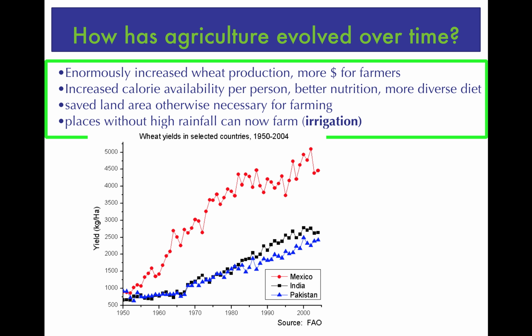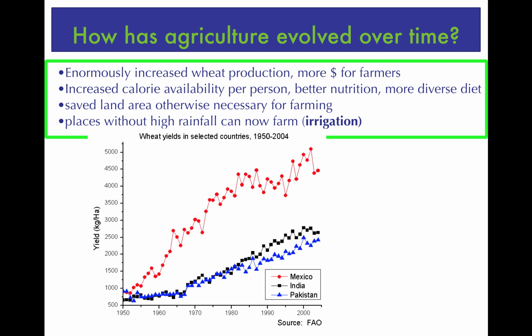That just simply means there's also more money for the farmers. They're able to sell the surplus crops. Increased caloric variety per person, meaning that the people are getting better nutrition, and they have a more diverse diet than was once available. In a highly populated country, the land is at a premium, and when you can grow things more efficiently and more effectively with higher yields, that means you don't have to use as much land. If you're not using as much land, well, that land can now be used for something else besides farming, and that too is an advantage.